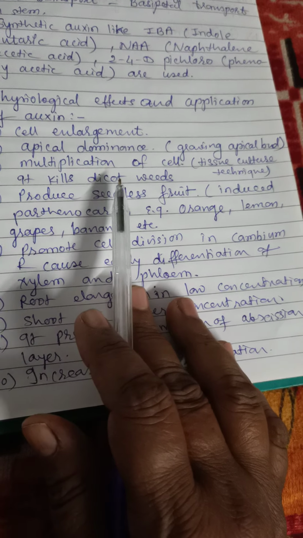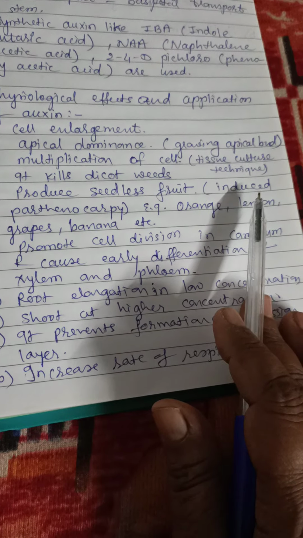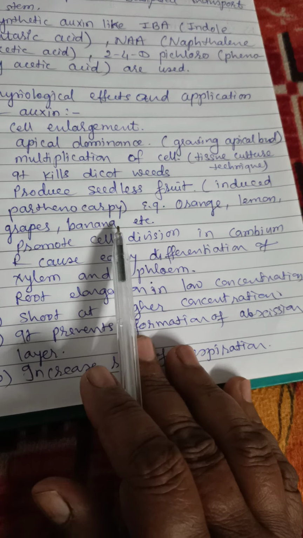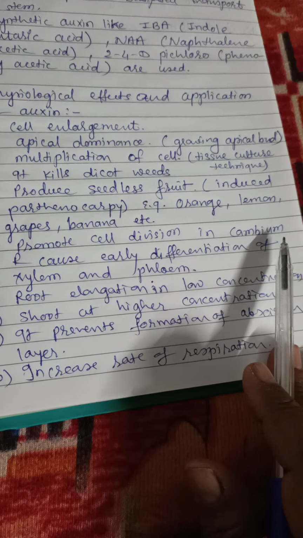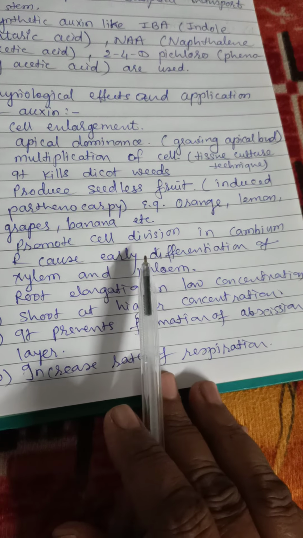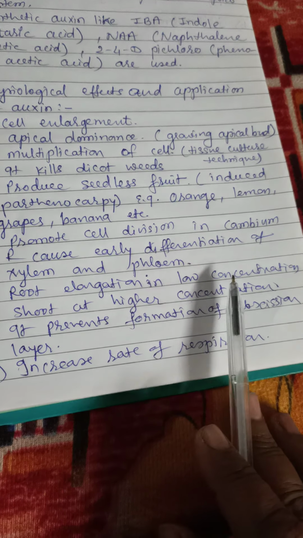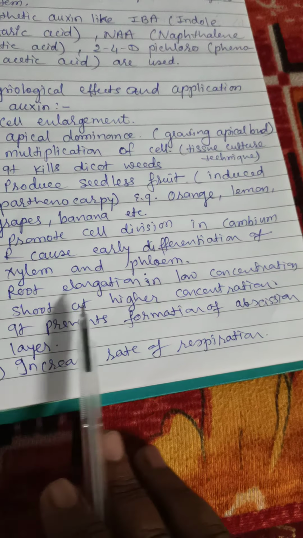Fourth, it kills dicot weeds. Fifth, it produces seedless fruit, that is, induces parthenocarpy. Examples: orange, lemon, grapes, banana, etc. It promotes cell division in cambium and causes early differentiation of xylem and phloem. Seventh, root elongation occurs at low concentration but shoot elongation at higher concentration.